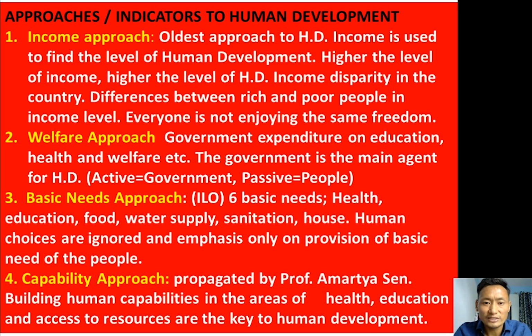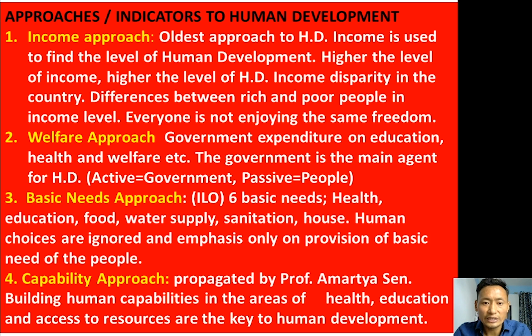That means the government is the active agent and people are passive. People are the recipients of human development. They don't have much role in human development. Mostly the government plays the key role, so people are more passive. Because of that limitation, later on they adopted another approach.